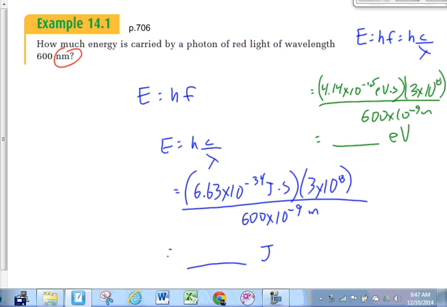So, now, if on a test they specify what units they want the answer to be in, then, all right, use the constant that goes with that. But if they don't specify, use whichever one you want. Joules or electron volts. There's no right answer. I shouldn't say that. They're both right answers. There's no wrong answer here.